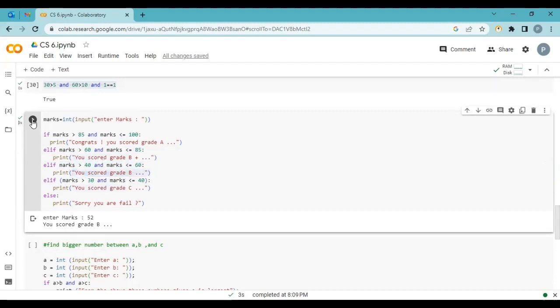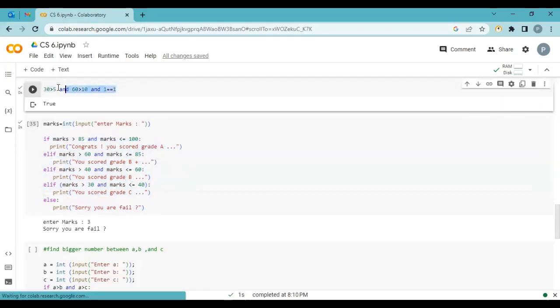Okay, run one more time. C grade. Why? Because marks is greater than 30 and less than 40. Both conditions are true. It goes inside and prints grade C. And let's run with very low marks. You are failed because none of these conditions is matched. It goes to else and prints, sorry, you are failed. Okay, it is very simple.